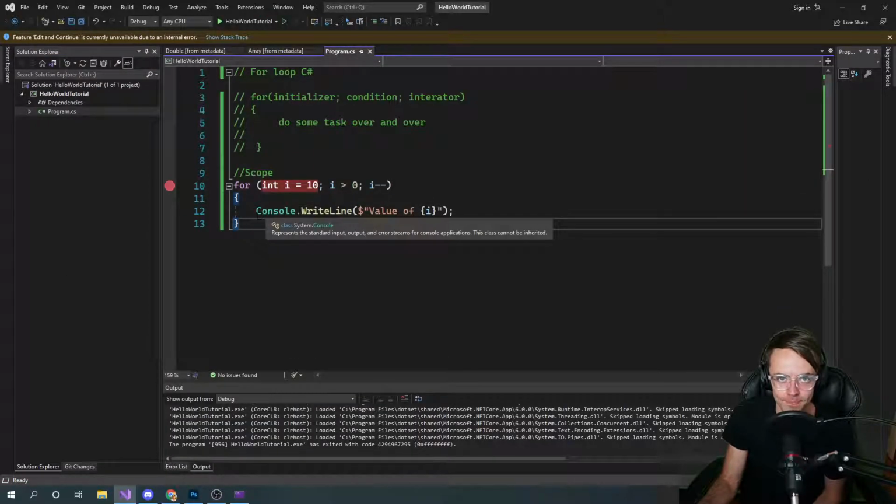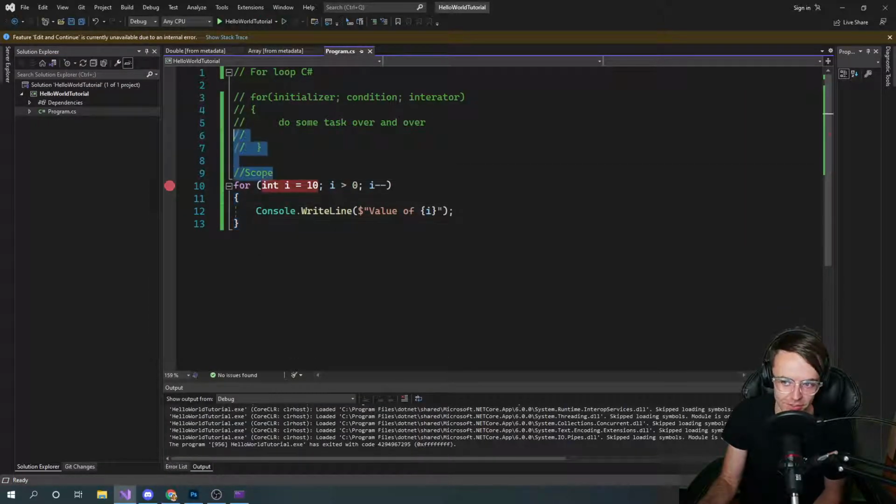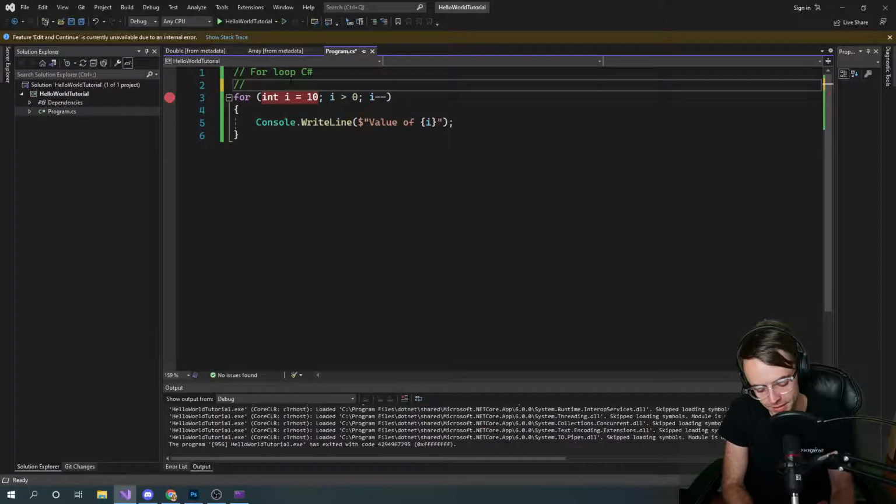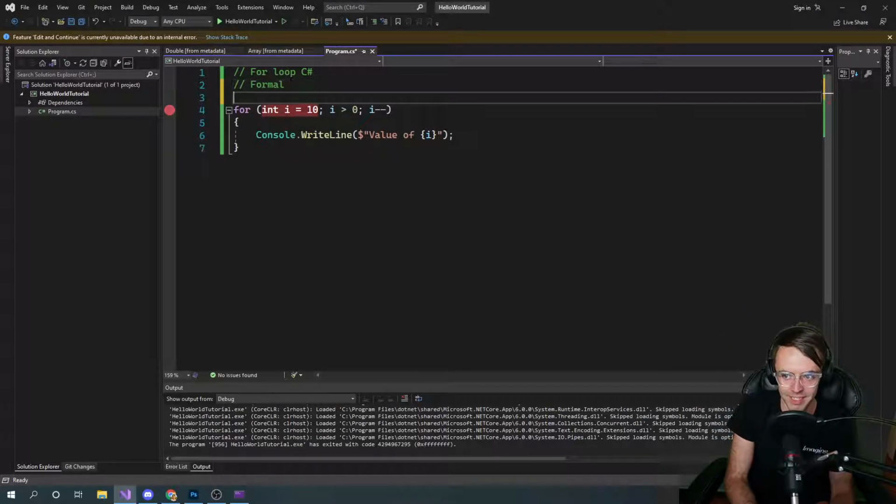But I'm going to let you guys in on a little tip. I call this the more formal way of doing a for loop. But I hate to tell you this, the majority of the time you're actually going to be seeing a for each loop.